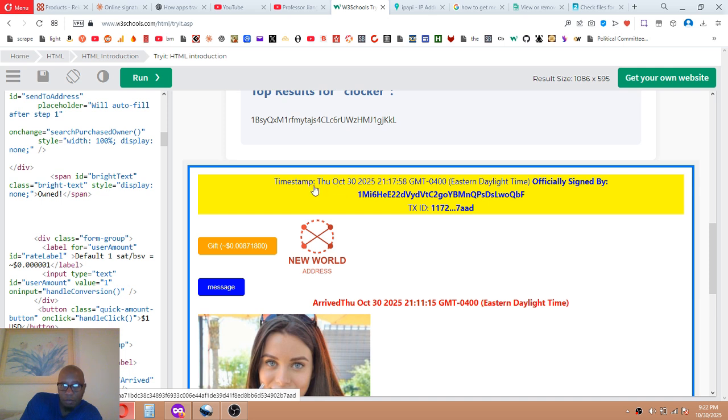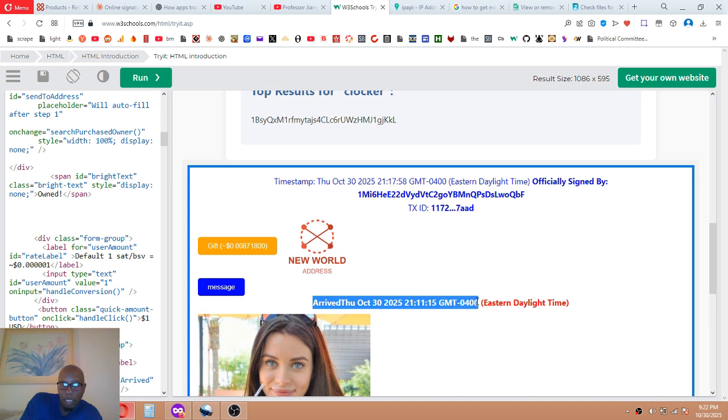This is the time that your employee punched in, and this is the time their device says that they clocked in. So you have two ways to confirm the time that your employee clocked in.